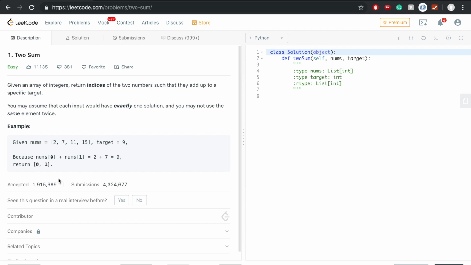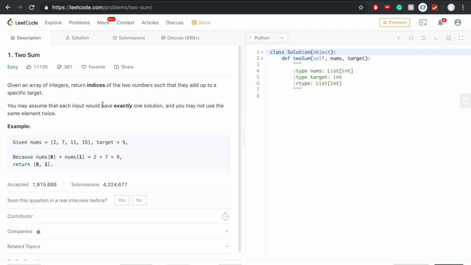First, we are returning indices. In this example, our target is 9. We have some array. We are returning 2 and 7, which add up to 9. Therefore, we are returning the index of 2, which is 0, and the index of 7, which is 1. That's what we're trying to return.